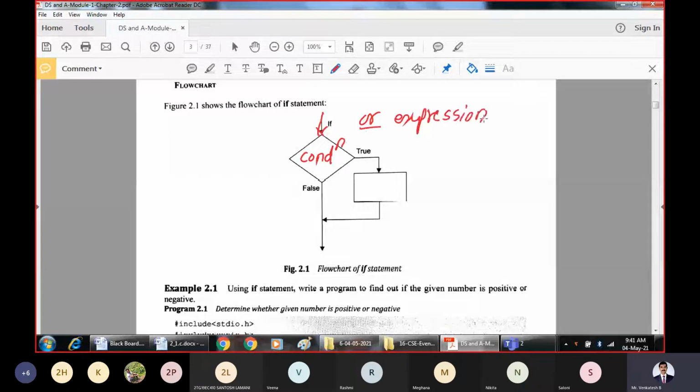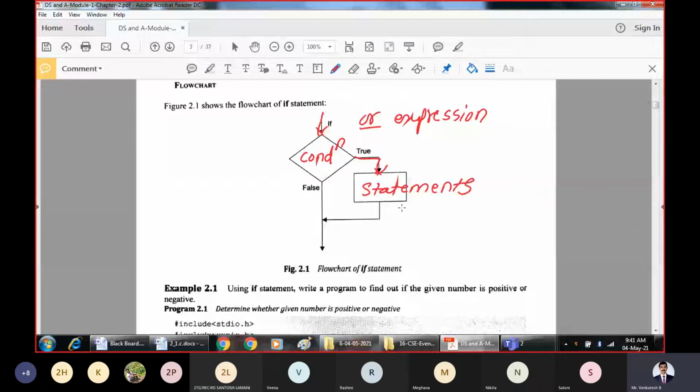Whenever you check an expression, as you know, it evaluates to either true or false. If it evaluates to true, what do we do? We execute the set of statements, and then come back and continue with the normal flow.